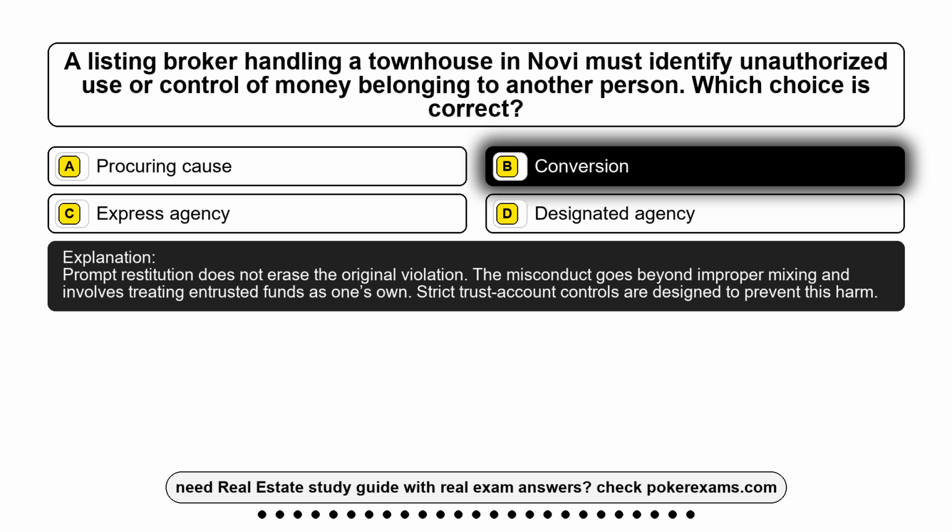Prompt restitution does not erase the original violation. The misconduct goes beyond improper mixing and involves treating entrusted funds as one's own. Strict trust-account controls are designed to prevent this harm.